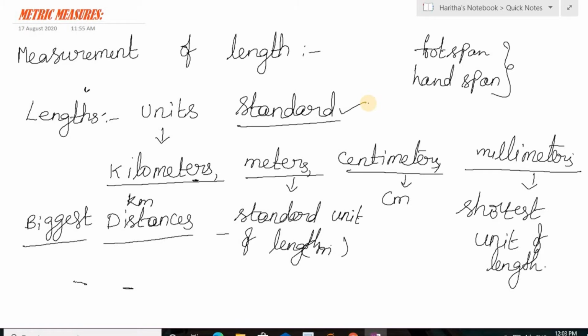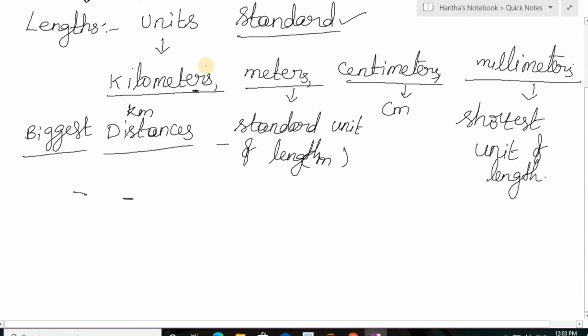For example, if I use a scale or a tape, I'll get the same answer. If you use the scale also, you'll get the same answer, because it is the standard unit. They are the standard measures for that. That is the reason we are going to follow only standard units, not those units. Okay, is it clear to you all? So this is about standard units, and now we will go for some more standard units.